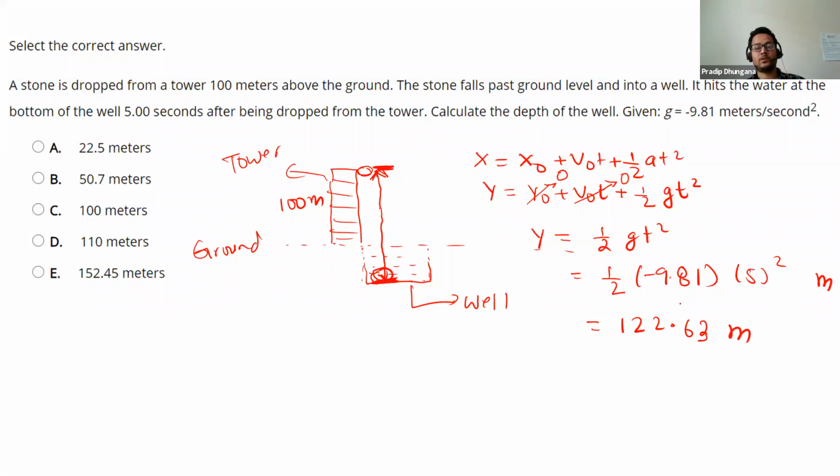We ignored the negative sign, so that is the height from the top of the tower to the bottom of the well.